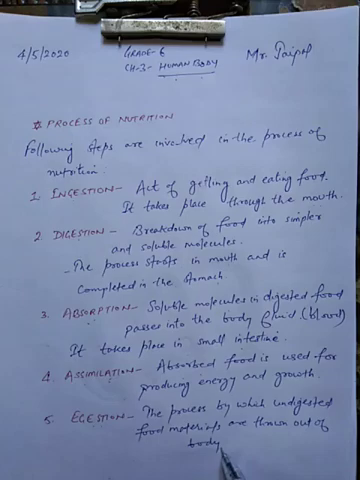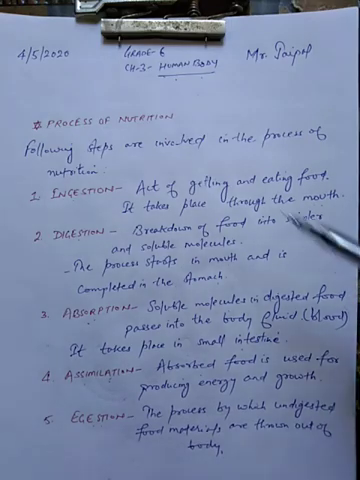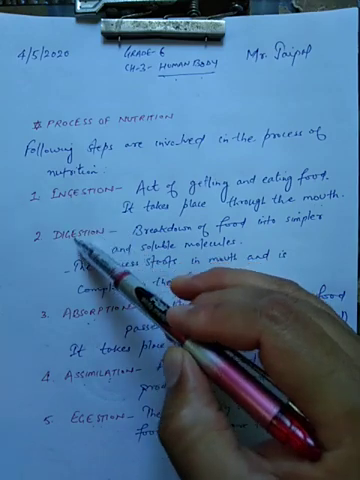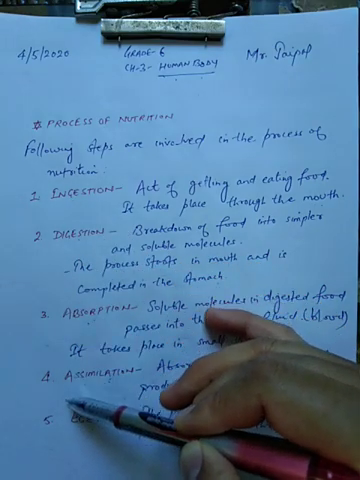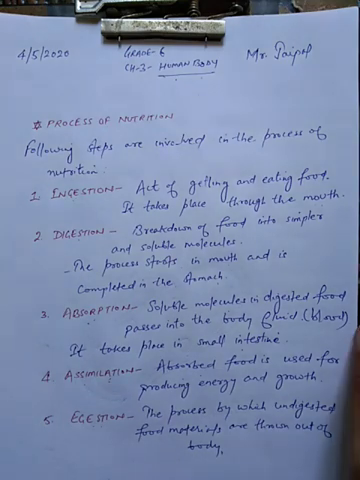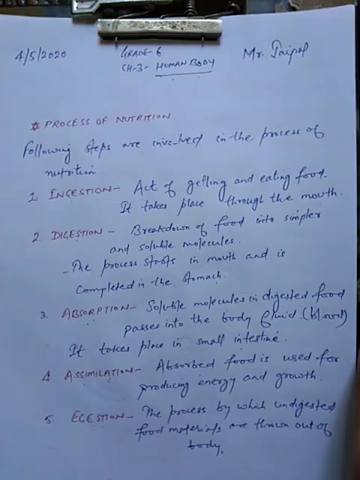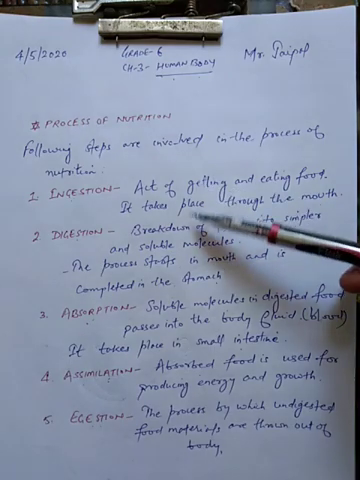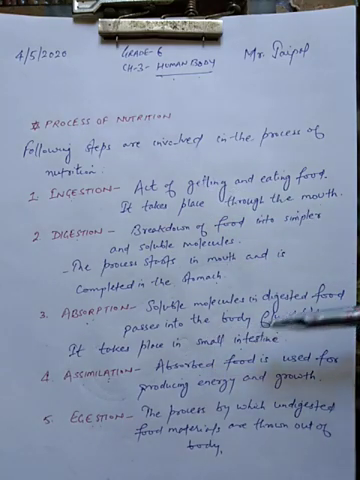So students, in human beings, the process of nutrition takes place by the following 5 methods. So the next topic which we are going to start is the digestive system. And in the digestive system, we will go through all these steps in detail.